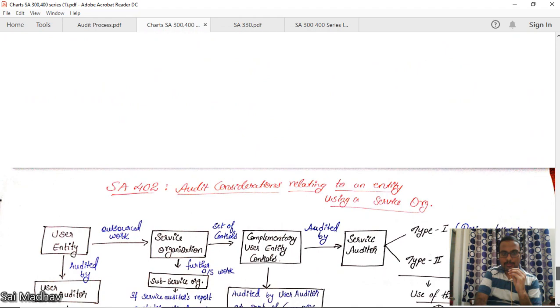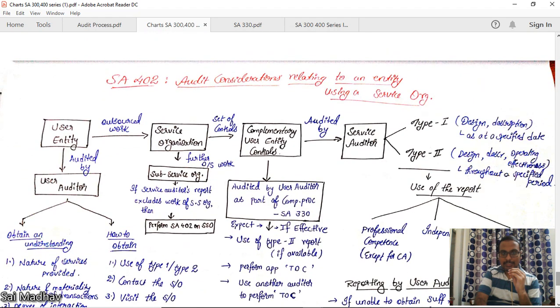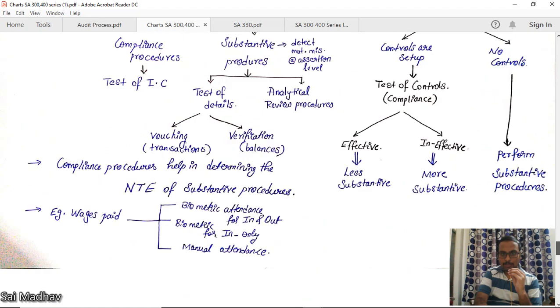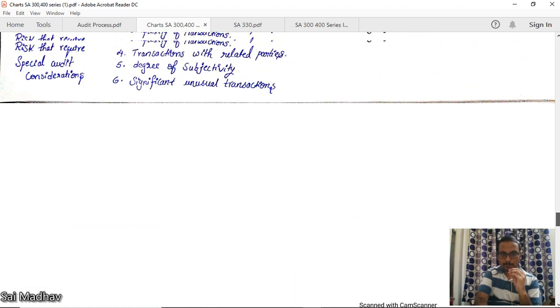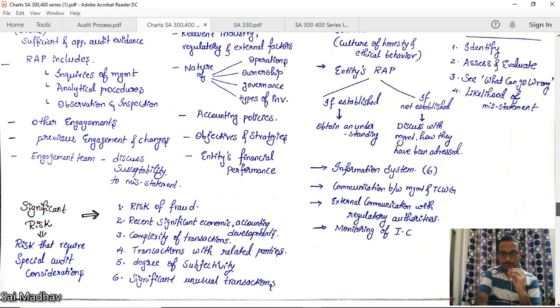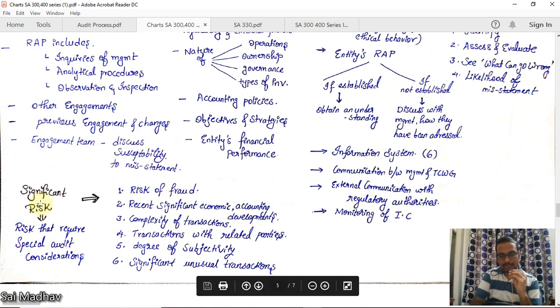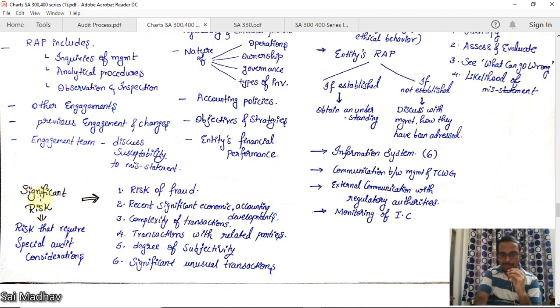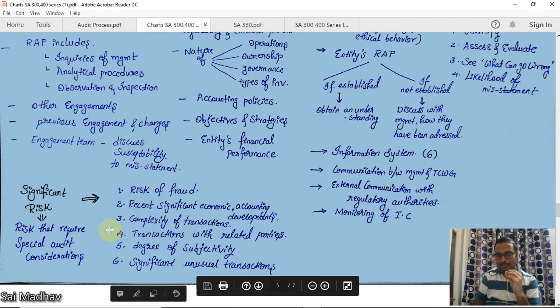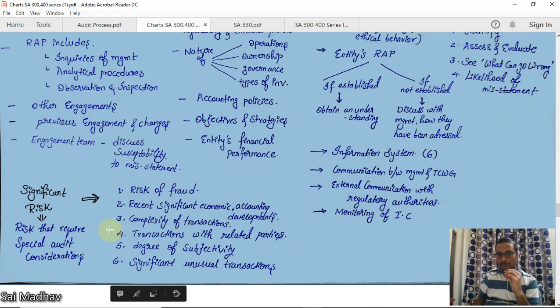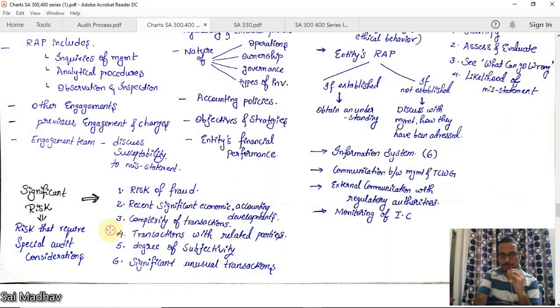Now we'll go to SA 402. Before going to this, I have to tell you one thing, guys. Significant risk. What is significant risk? Risk that requires special audit considerations. Significant means important, very important. What are those? Risk of fraud. See, in these six areas, you should be applying special audit considerations. Okay, you cannot treat these as normal items on par with others. You should be giving special importance and special focus to these.